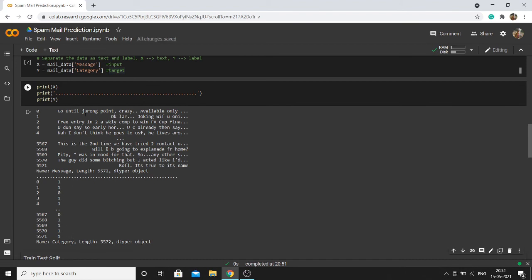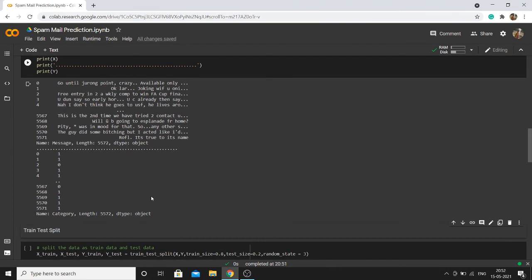Then we consider the third data, at the second index. Here the words free and win have come. That means it is suspicious, so it may be a spam mail. So I am classifying it under the spam category, and the category value is 0.